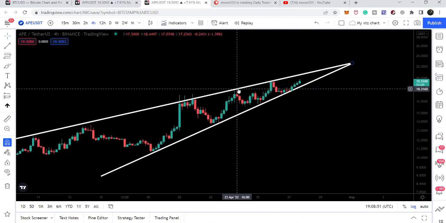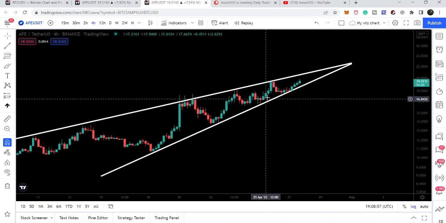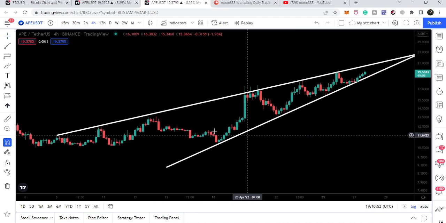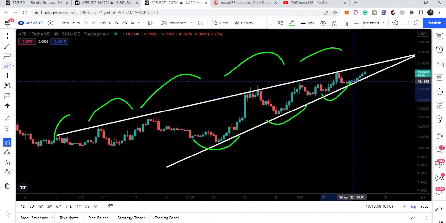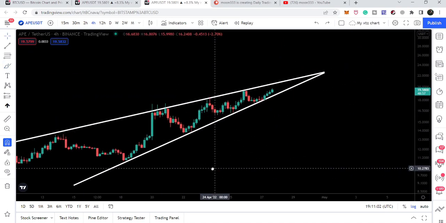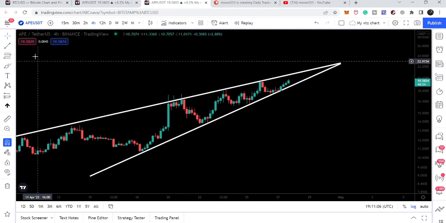Then we had on 23rd of April, and the final rejection was here on 26th of April. And also we have several touch points at the support as well. And we can also notice here that Ape is also forming higher highs and higher lows as well. And now we are at the very end of this bullish pennant, and it is quite squeezed now. So at any time it can break out or break down the support or resistance.